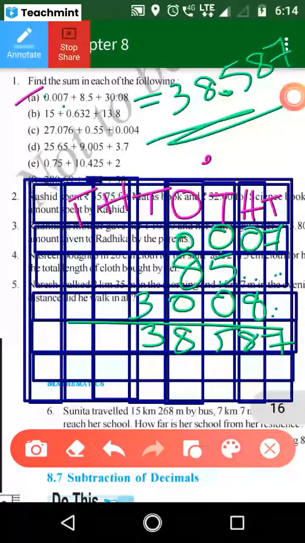You just add. So 7, there is no value, so you just take down 7 only. Then 8 plus 0 means 8. 5 plus 0 means 5. 8 plus 0 is 8. 3. So the answer is 38.587. Is there any doubt? No, ma'am. Yes. In this manner you can solve the next problem.